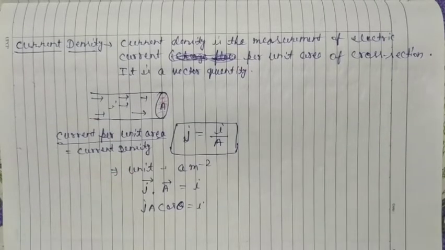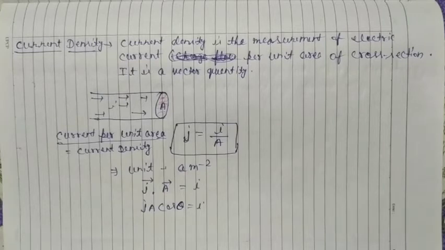This J is also known as current density. Why is it known as current density? The word density is used whenever we find a certain quantity for a unit area, unit length, or unit volume. Mass per unit volume is known as density.